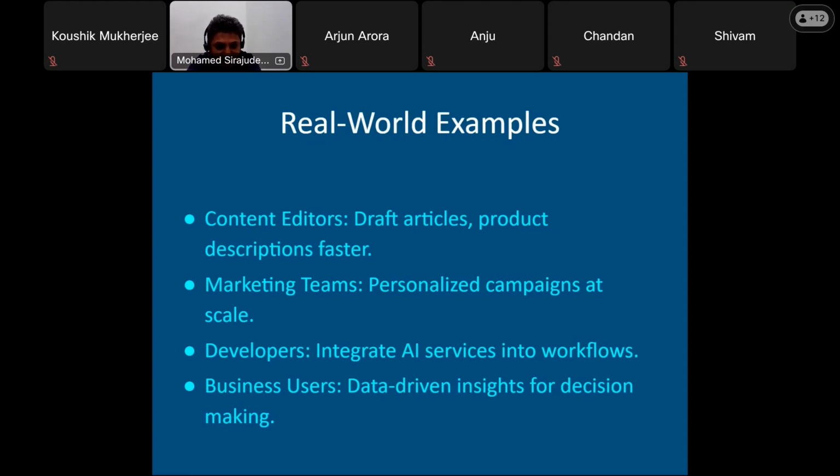for their marketing strategy. For the developers, we will actually involve more into the AI workflow and the AI tools and integrate into the platforms. This is more technical side. For the business users, data-driven insights for the decision making. As I told, there is a dashboard kind of thing. This will definitely be required for the business user to visit their reports and insights, right? So that will also be real world examples for integration.